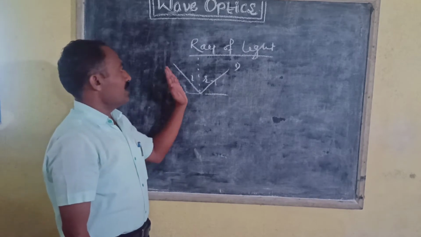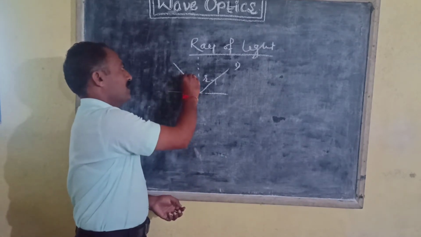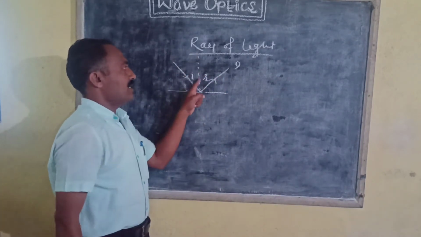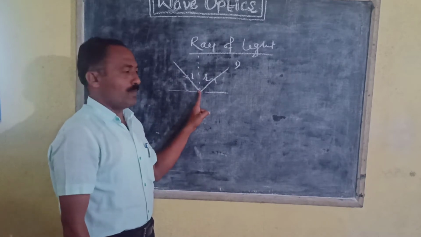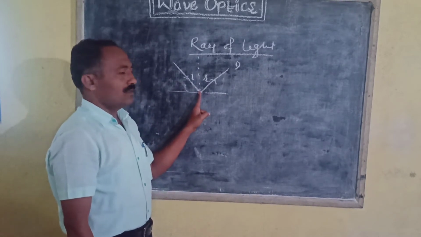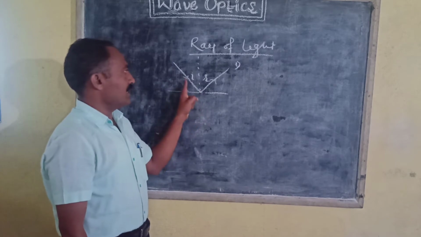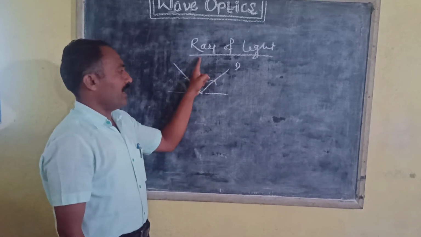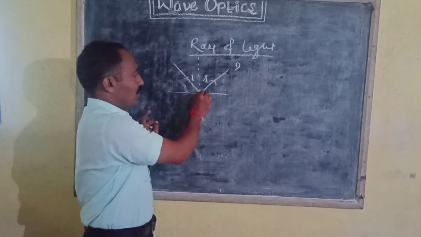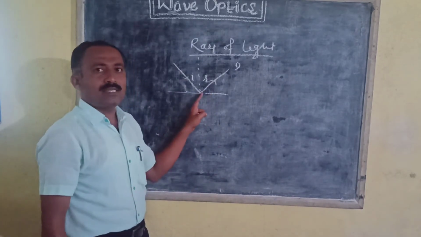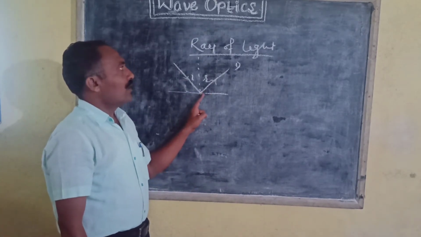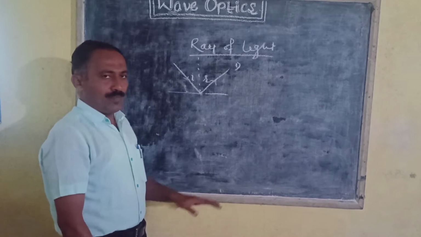Second, the incident ray and the reflected ray lie on opposite sides of the normal. And the third law is that the incident ray, the reflected ray and the normal at the point of incidence lie in the same plane. This is about the phenomenon of reflection.